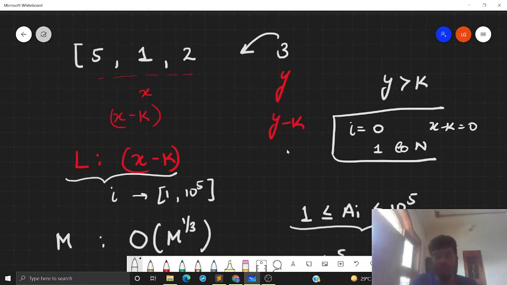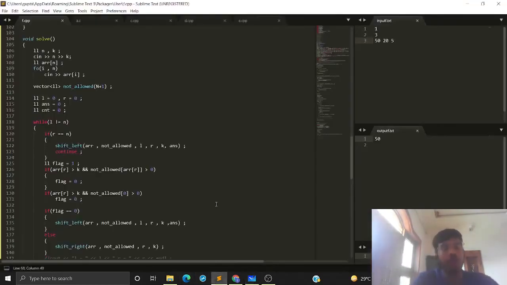So it might be looking a little confusing at this point of time. Let's move to the code and understand how the code will look for this problem. Okay, so we have our two variables n and k, and we are taking these two variables from the input. Further, we are taking those n numbers from the input and storing them in the array.